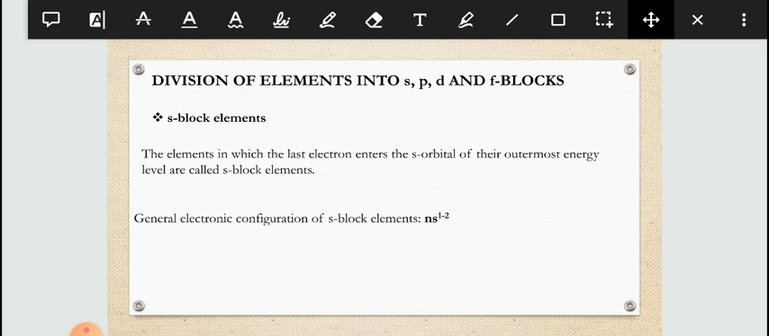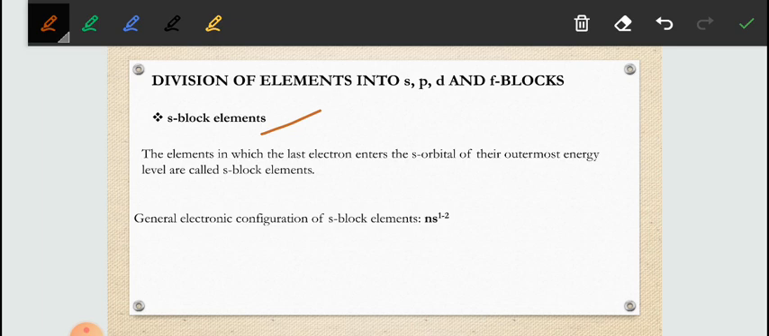So let's start with the first one, the s block elements. What are the s block elements? The s block elements are the elements in which the last electron enters the s orbital of their outermost energy level. That is, when the last electron enters the outermost energy shell, they are known as s block elements. You can take level as shell. The general configuration is ns1 to ns2.